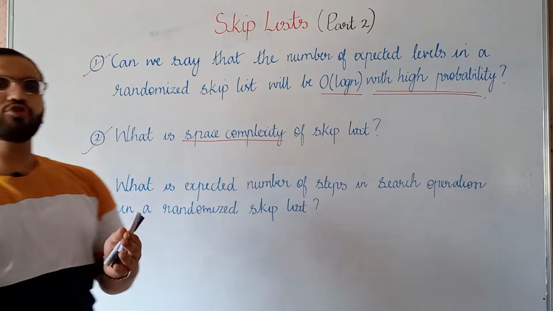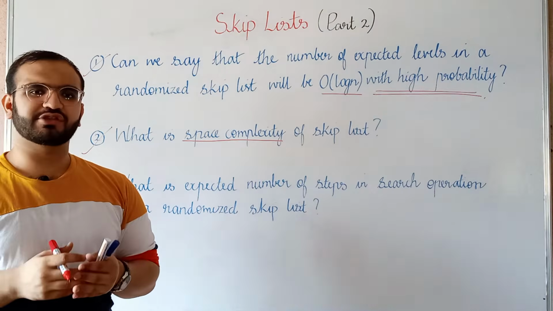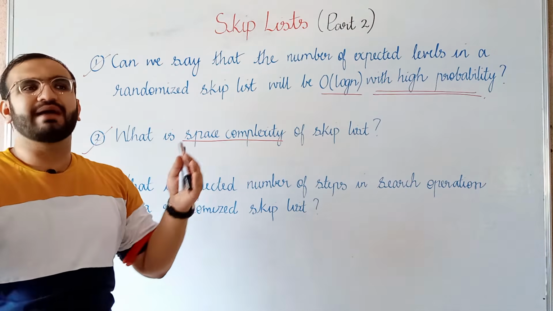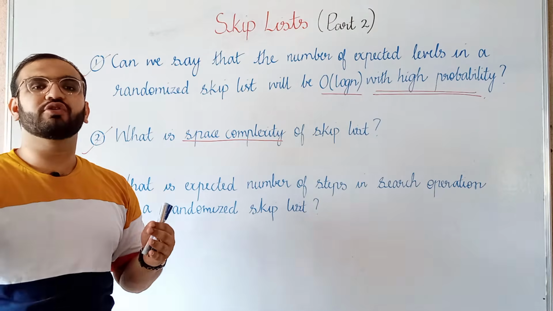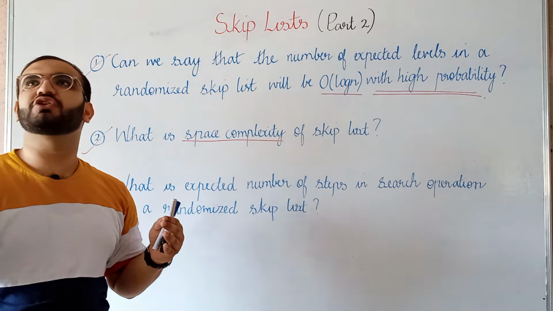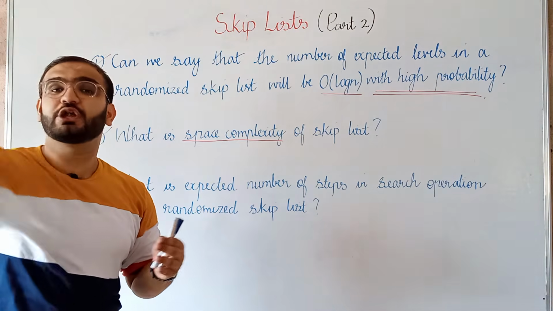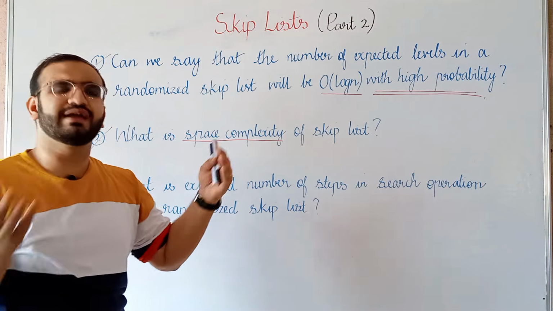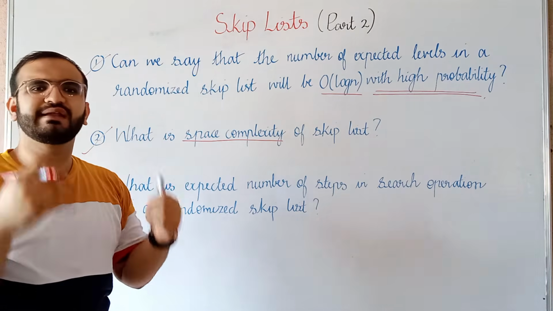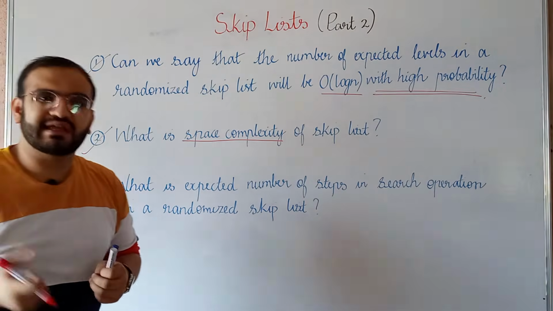When you look at a randomized skip list, you will see that it doesn't have a very pretty structure. As probability is involved, its structure can differ, because sometimes a particular node can be promoted up to 20 levels, while another node that we insert can be promoted up to just 3 levels. So we don't have a very organized structure.